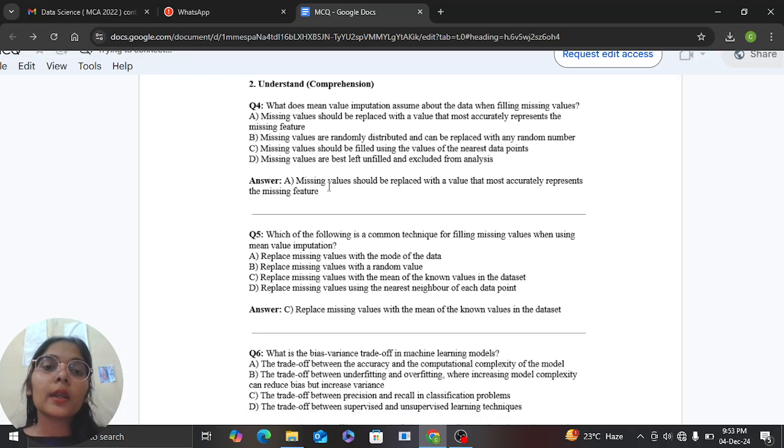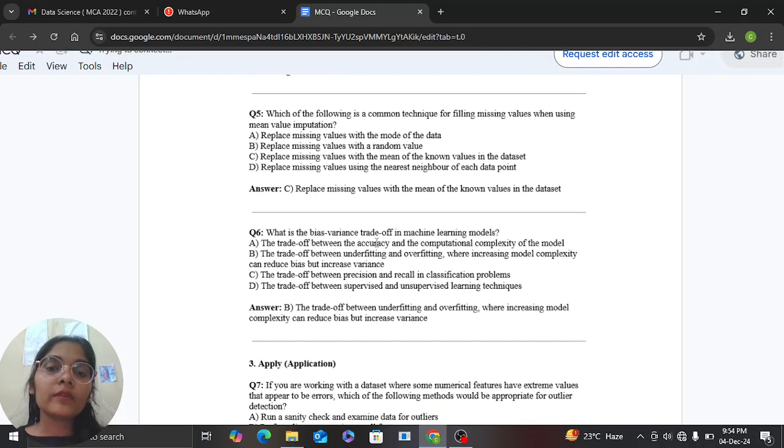Now the next one is, what does mean value imputation assume about the data when filling missing values? It means that the missing value should be replaced with the value that most accurately represents the missing feature. Now the next one is, which of the following is a common technique for filling missing values when using mean imputation? We can replace them by using the mean of known values in the dataset.